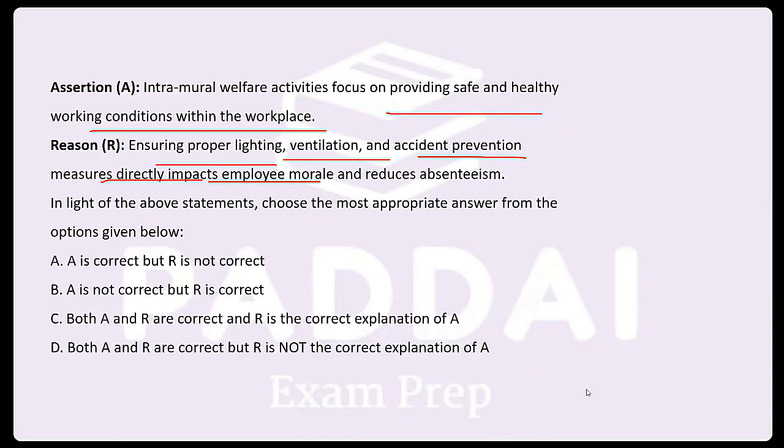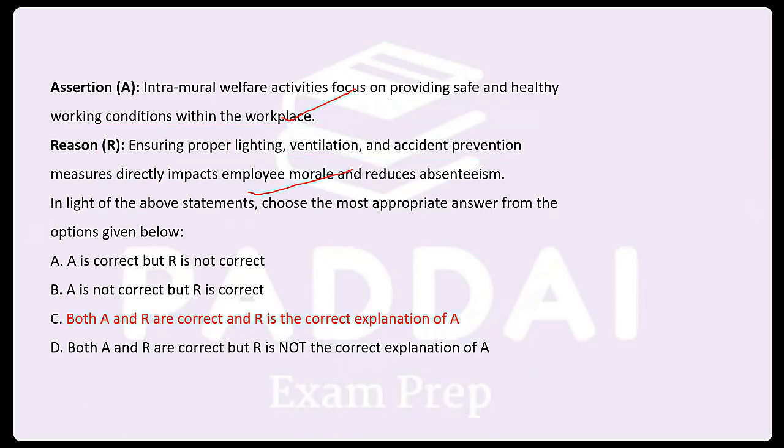So the answer is option number C. Both the assertion and reason are correct statements, and intramural welfare activities are associated with internal things.